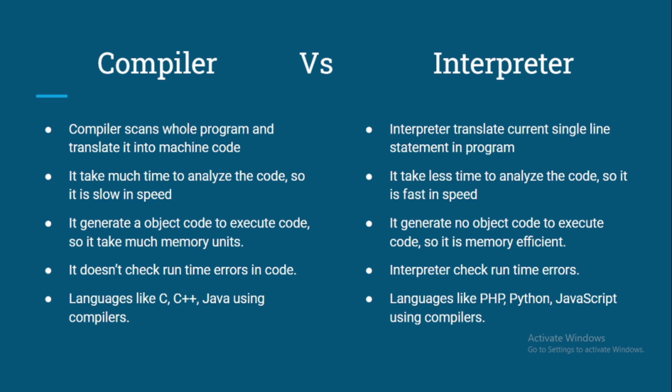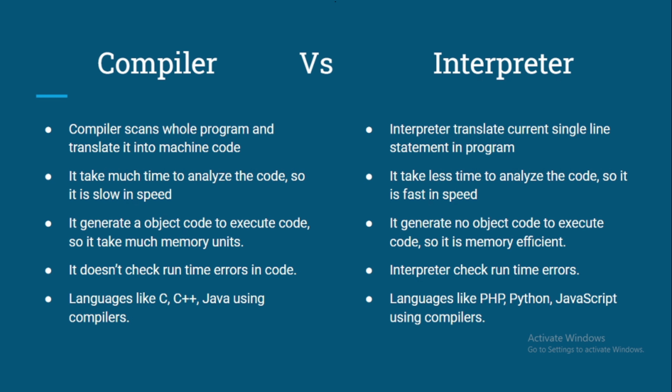In the case of a compiler, it actually creates an object code where we need a linking kind of thing. So it actually consumes much memory, right, because it has to store some kind of object code somewhere. But there is no object code in terms of an interpreter, right? So it is very memory efficient. It does not consume any extra memory.